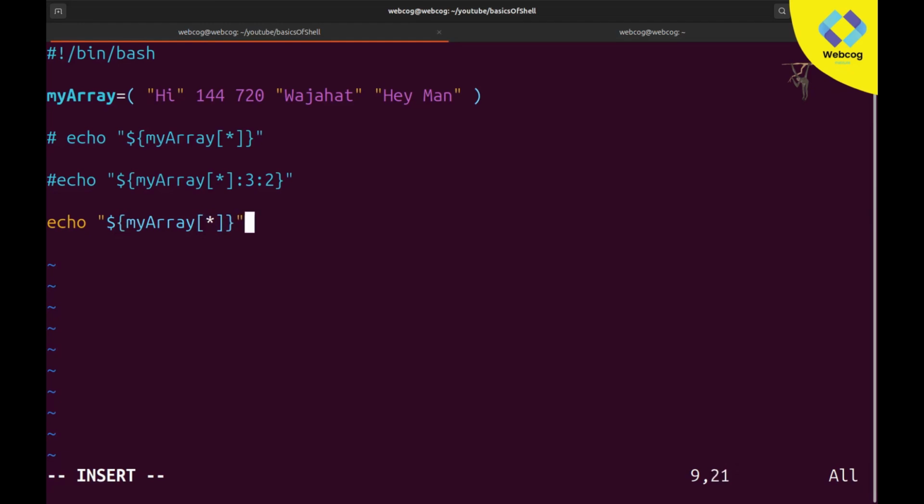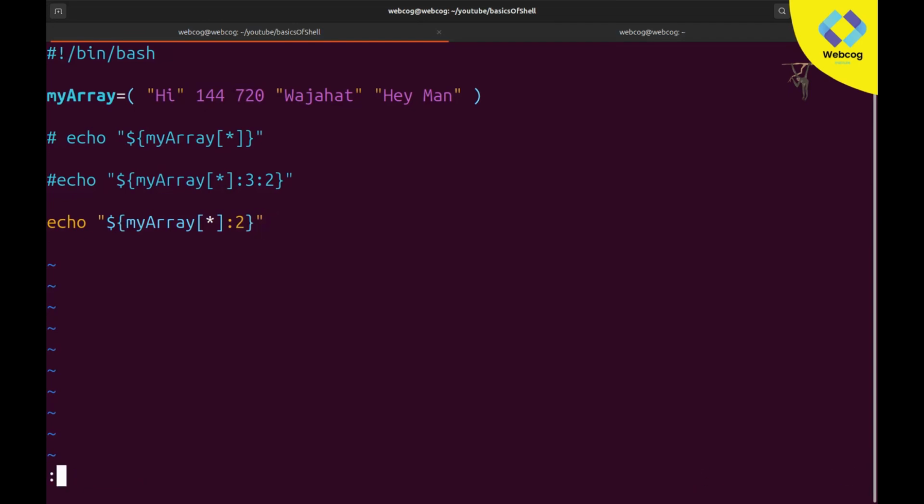If you want to print values only from a starting point to the end, for example I want to start from here, and after this it will print all these values, like it will print 720, Wajahat and hey man. You can also do this. Simply type your index number, like I want to start from 720, so its index number is 2, so here I will type 2, and after that I am not typing anything.